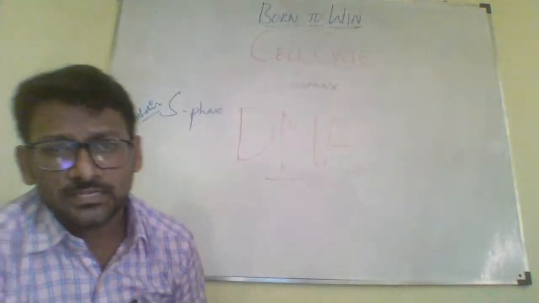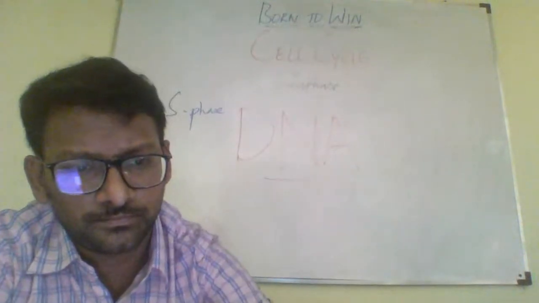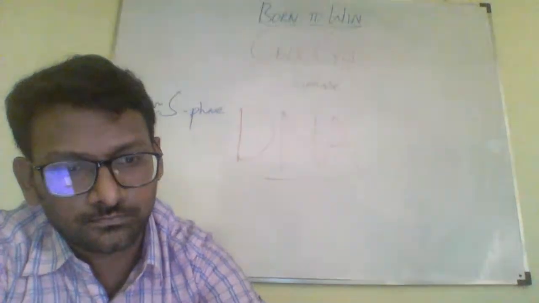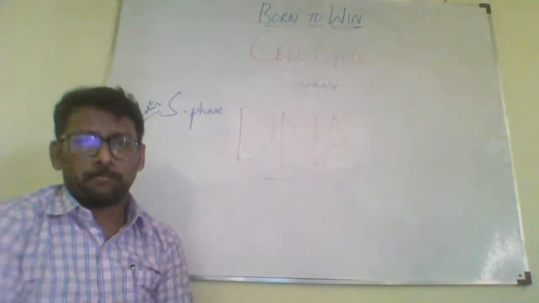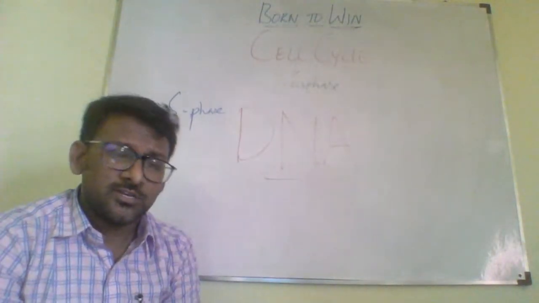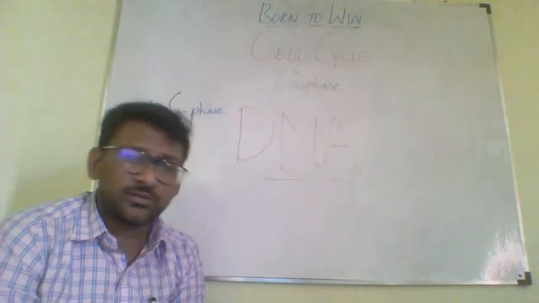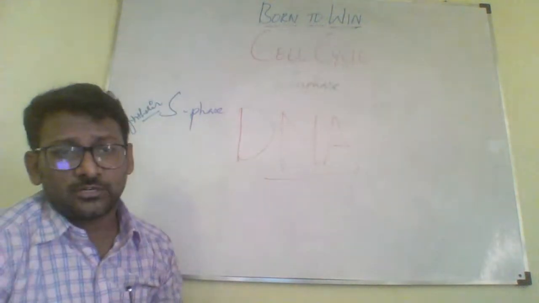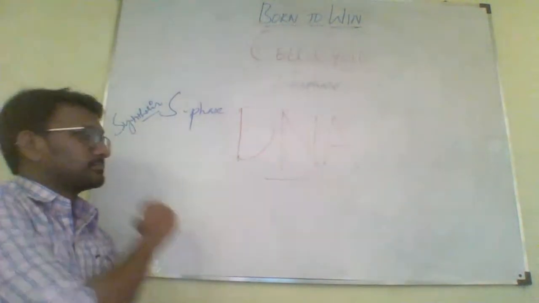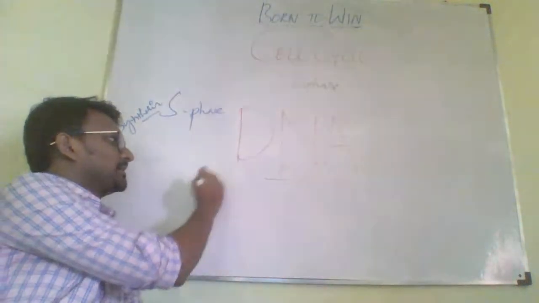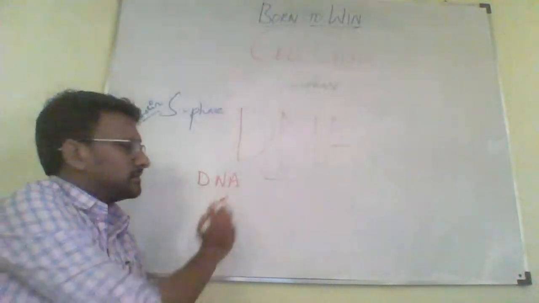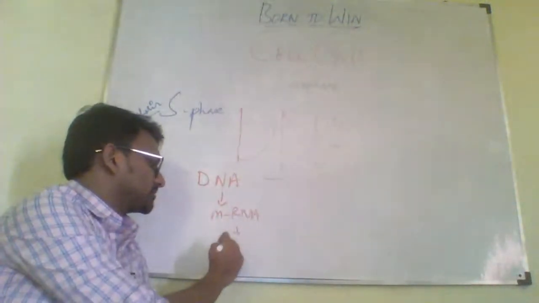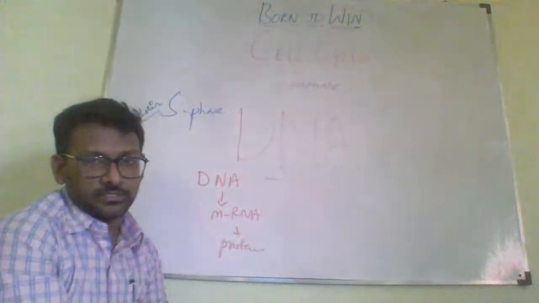So DNA would be synthesized. How exactly would it be synthesized? If you remember the central dogma, then it would be more clear. In central dogma, we already talked about different aspects. That is, DNA is there, right? This DNA produces mRNA, and then eventually it produces proteins.